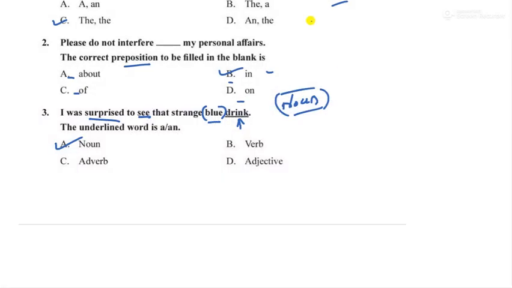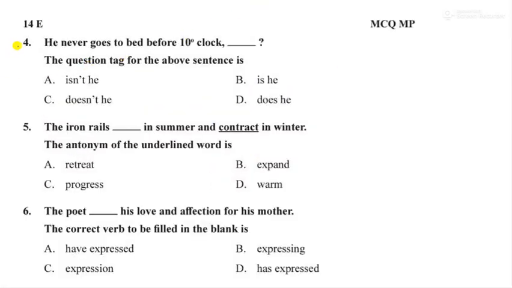So you should be aware of all these things. Moving to the next question. This is our question number 4. He never goes to bed before 10 o'clock. The question tag for the above sentence is which one? He never goes, so you have goes here, right? And there is a negative marking over here. Never is a sign of negative. So what can you say? Negative sentence.